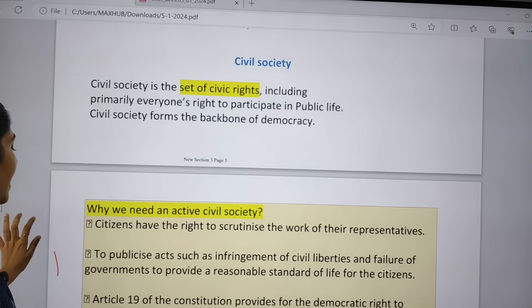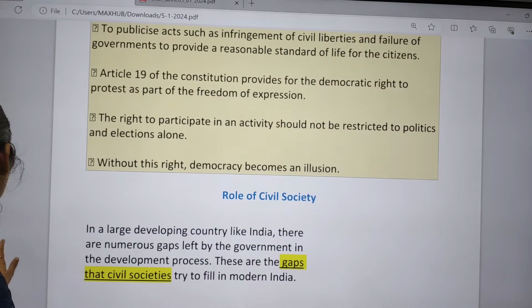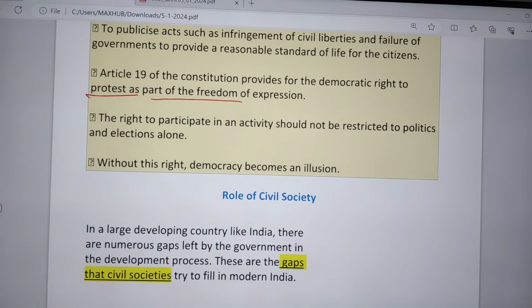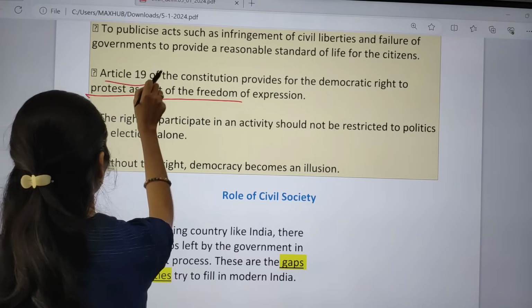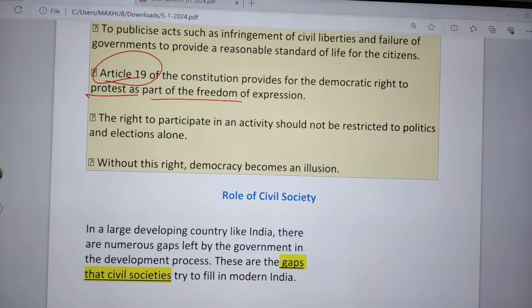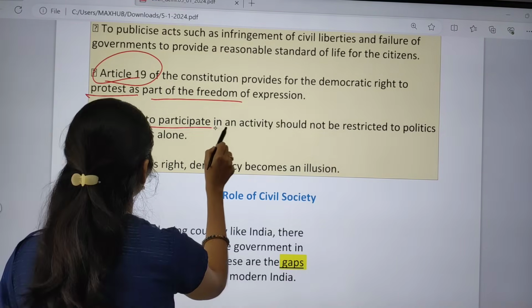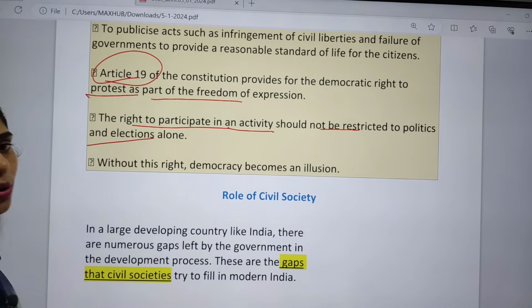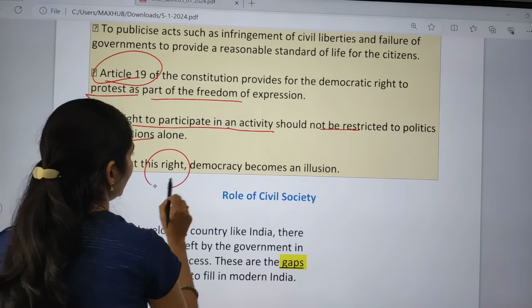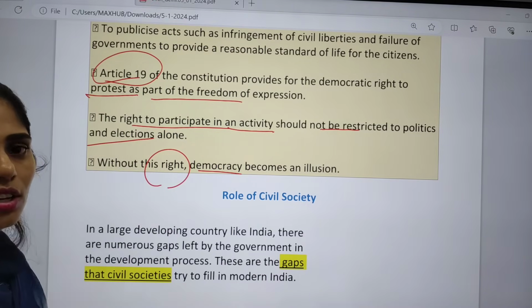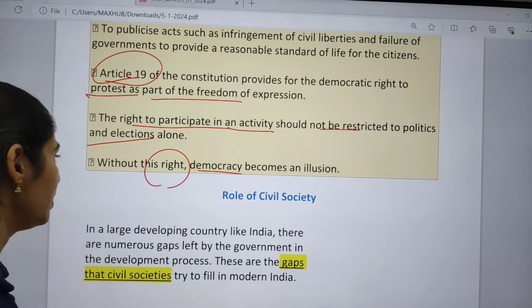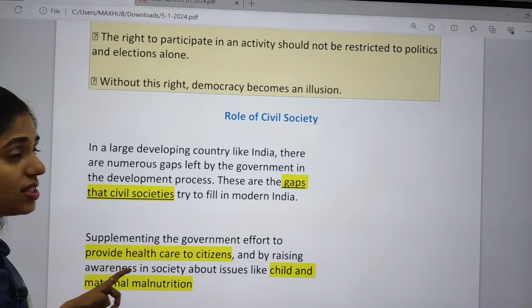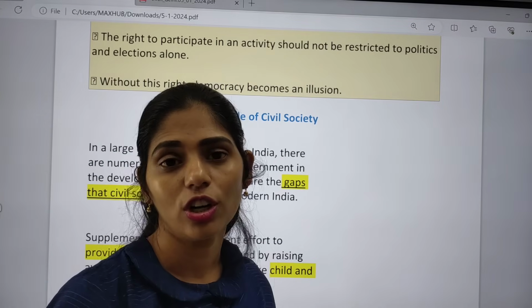Especially Article 19 of the Constitution provides for the democratic right to protest as part of freedom of expression. We also have the right to participate in activity that should not be restricted to politics and elections alone. Without this right, democracy can become an illusion. So that is the importance of this right. Next, what is the role of civil society in ensuring democracy?